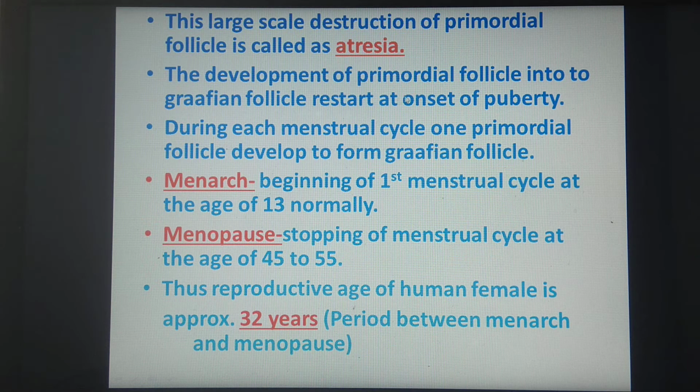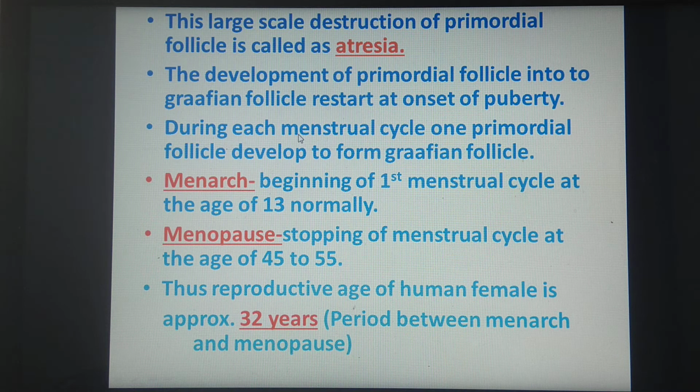The development of primordial follicles into the Graafian follicle restarts at the onset of puberty. That means till puberty the primordial follicles remain as primordial follicles only. Once puberty is there, that means the reproductive organ becomes functional, at that time the primordial follicles are converted into the Graafian follicle. During each menstrual cycle, one primordial follicle develops to form a Graafian follicle.